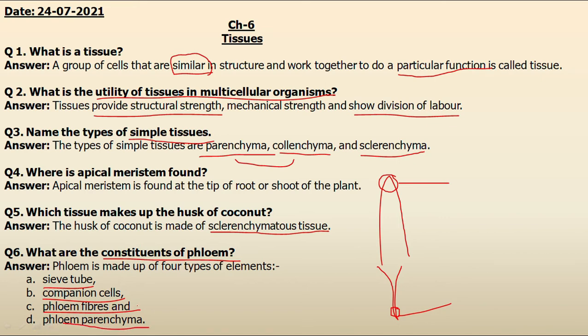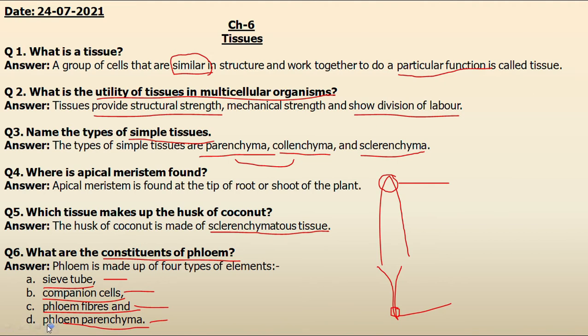Out of these, phloem fibers are dead and provide mechanical support to the tissue. Sieve tube transports food and is associated with the companion cell, and phloem parenchyma stores food. So these are the different constituents of phloem.